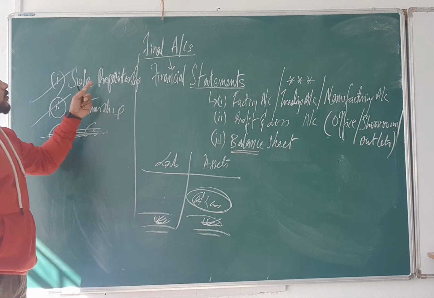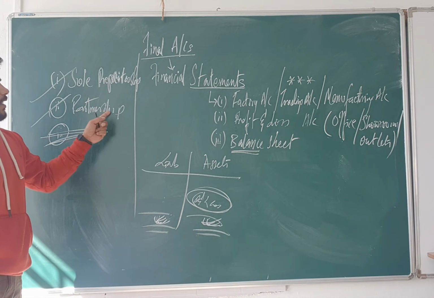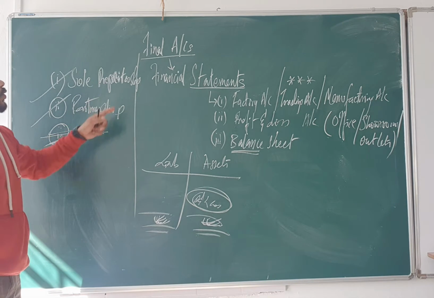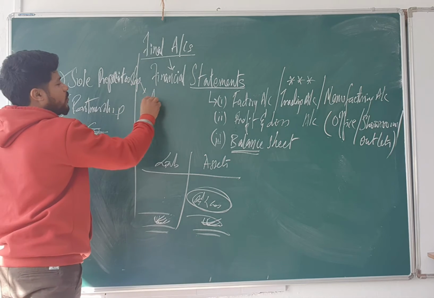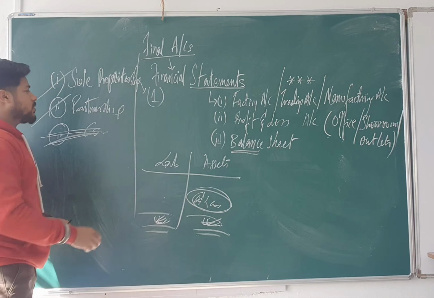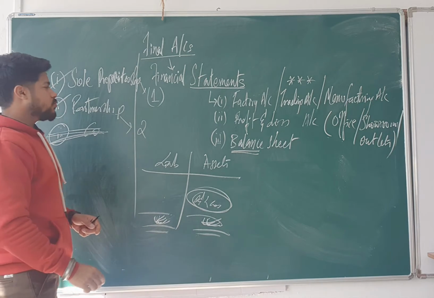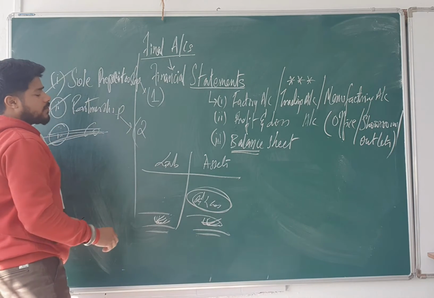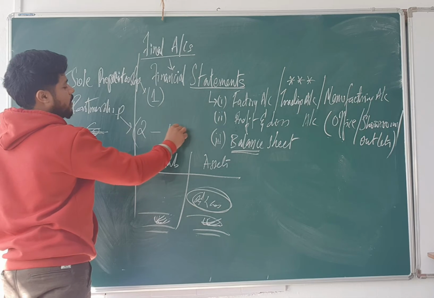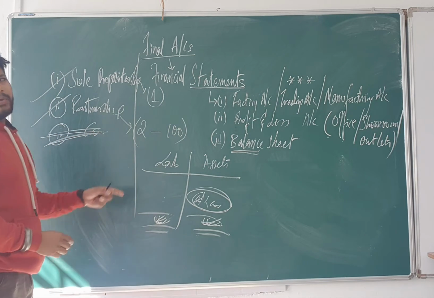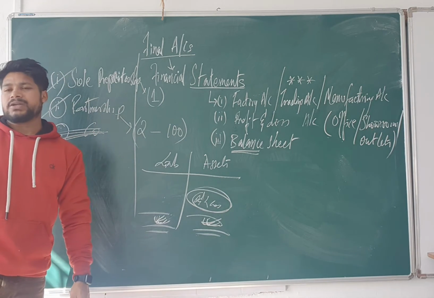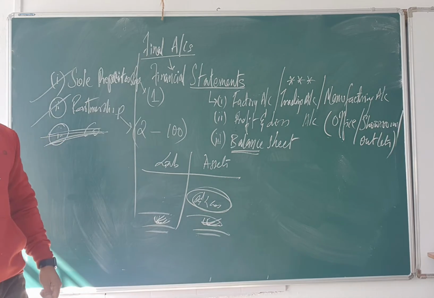We will be taking care of sole proprietorship and partnership business. Is it okay? Sole proprietorship means only one owner. Remember, only one owner. Partnership means more than two people will be the owners of the business, up to 100. Beyond 100, it is not allowed to have a partnership. Is it okay? Am I clear with this?